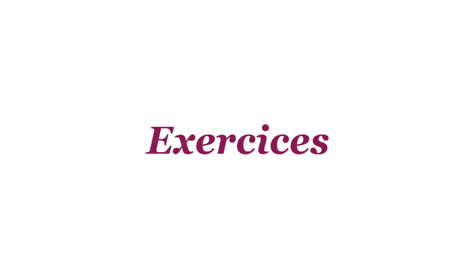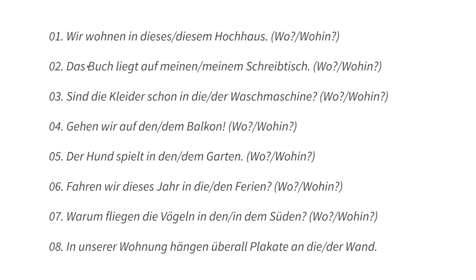Now, let's do some exercises. For example, here. Wir wohnen in diesem Haus oder wir wohnen in diesem Hochhaus. Wohnen, to live. Does it express something static or something directional? Is it wo or is it wohin? Living, wo? Where do I live? So, ich wohne in diesem Hochhaus. This will be dative in this case. Let's put it in red.